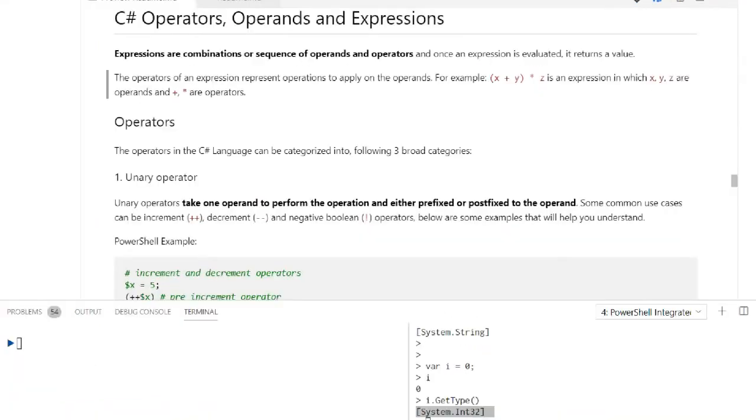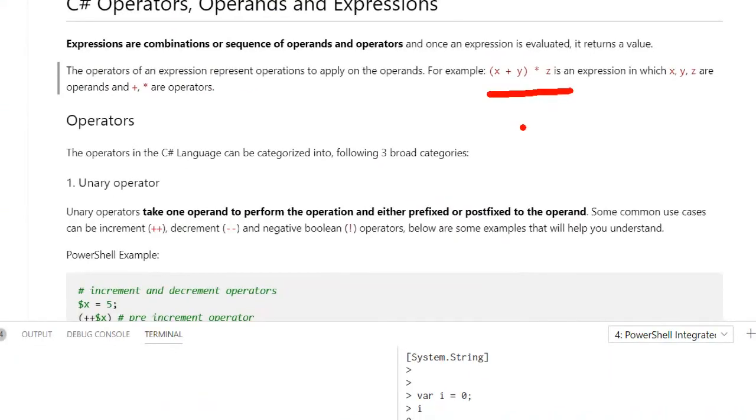If you take this example, x plus y multiplied by z, plus and multiplication, which is asterisk, are operators here. Think of a telephone operator: a person who manages telephone lines and operates various things related to the telephone. Similarly, signs like plus and asterisk are operators, and they perform operations on operands. The operands are x, y, and z.